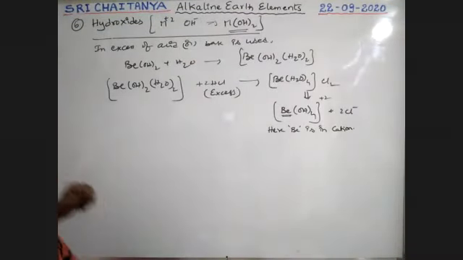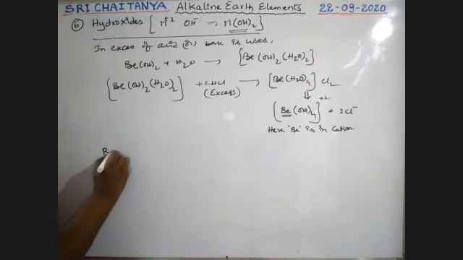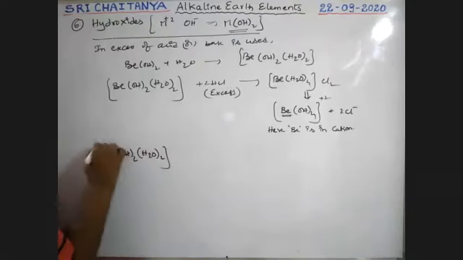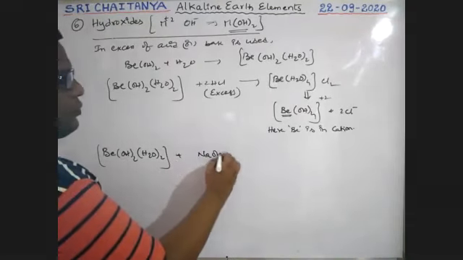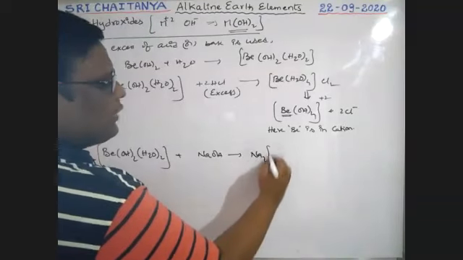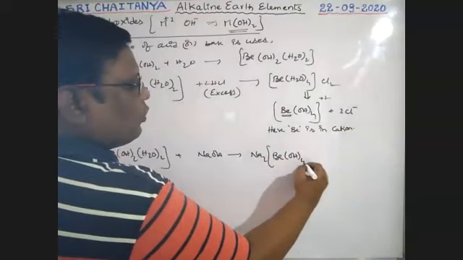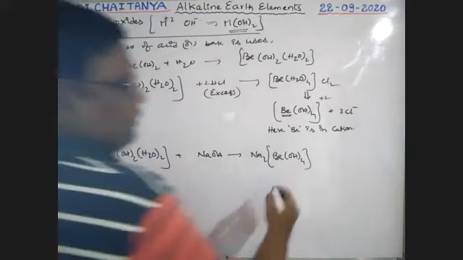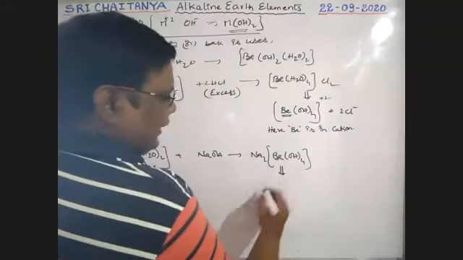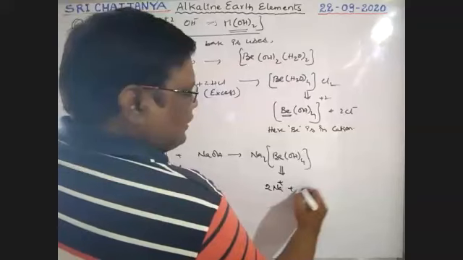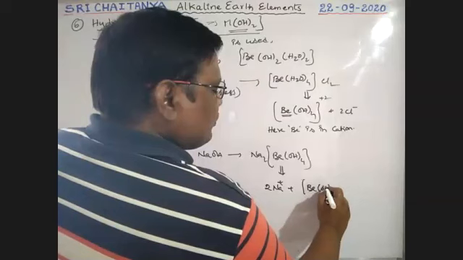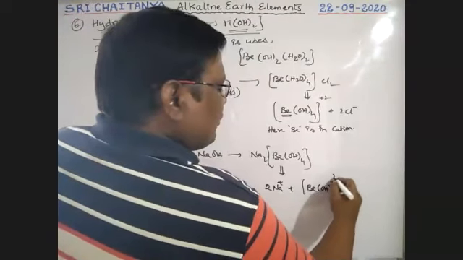If base is in excess, see here, Be(OH)2(H2O)2 reacts with NaOH and gives Na2[Be(OH)4] as the product, boys. It is ionic, so it dissociates into 2 Na+ ions and [Be(OH)4]2- ion.